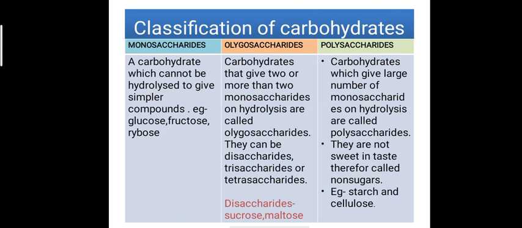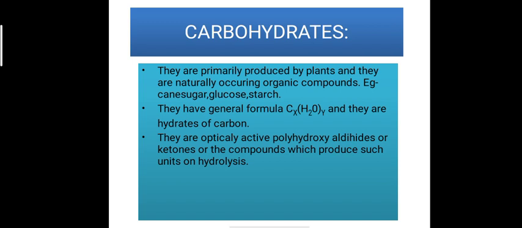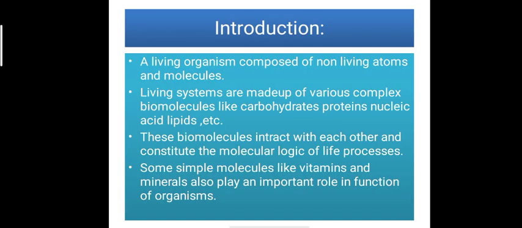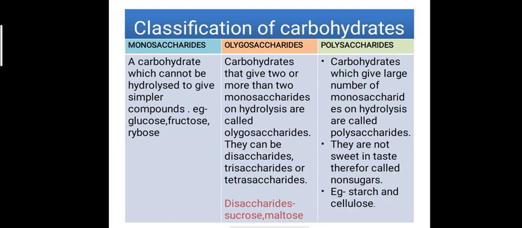Now, let us discuss the broad classification of carbohydrates. They can be classified into three categories: monosaccharides, oligosaccharides, and polysaccharides. Monosaccharides, as the name itself explains, are carbohydrates which cannot be further hydrolyzed to give simpler compounds. For example, glucose, fructose, and ribose are monosaccharides.